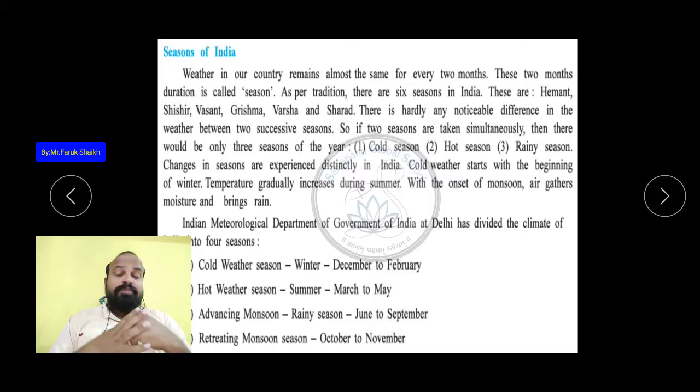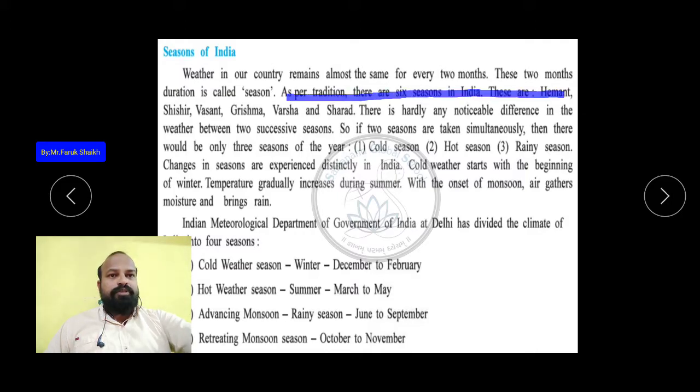But the question can be asked in the exam: which are the traditional six seasons of India? So, Hemant, Sisir, Vasant, Grishma, Varsha, and Sarad. As per tradition, there are six seasons in India.